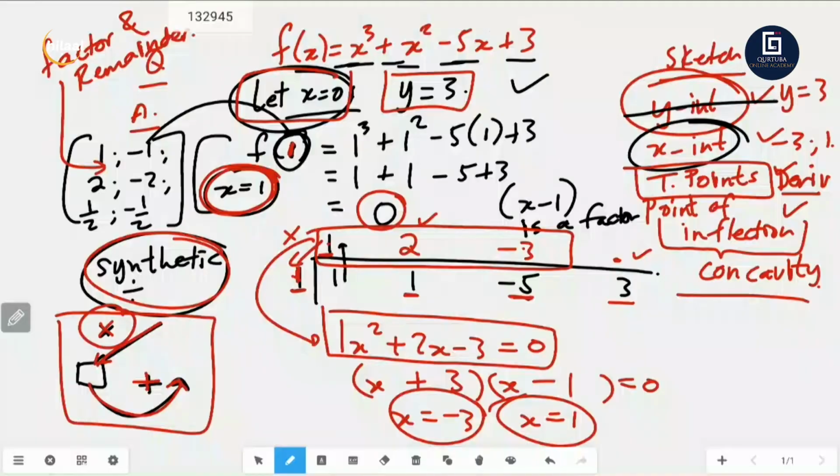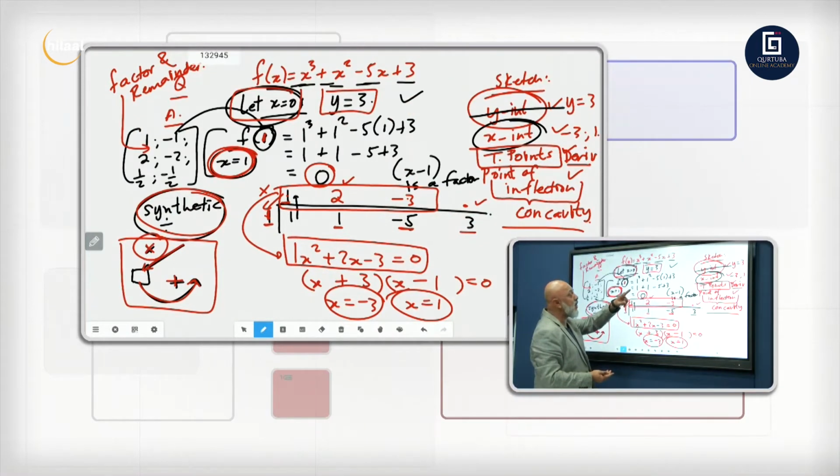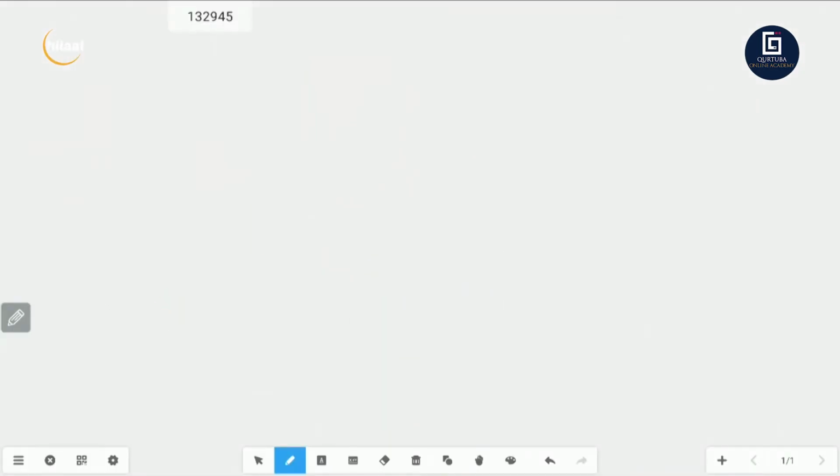Now we're going into our turning point. So we got this. Remember, write all this down. I hope you took a screenshot of it even with your phone. Y is equal to 3. X is equal to minus 3, x is equal to 1. Now we need our turning points. So now we go again. F of x is equal to x cubed plus x squared minus 5x plus 3. So now we need our turning points.